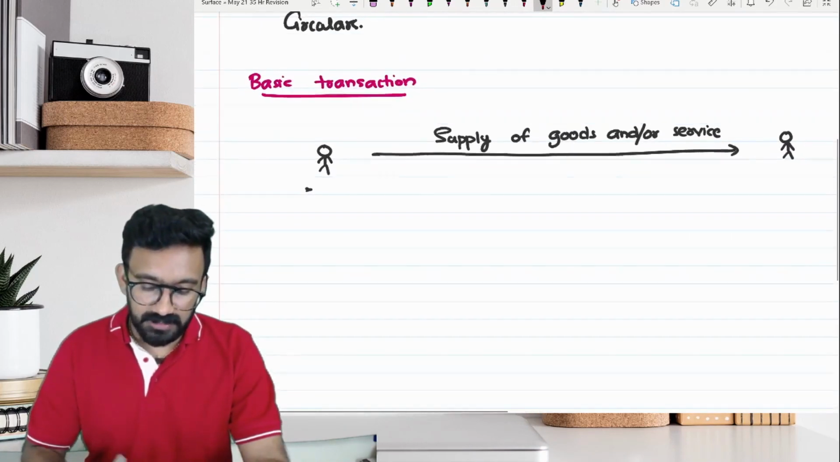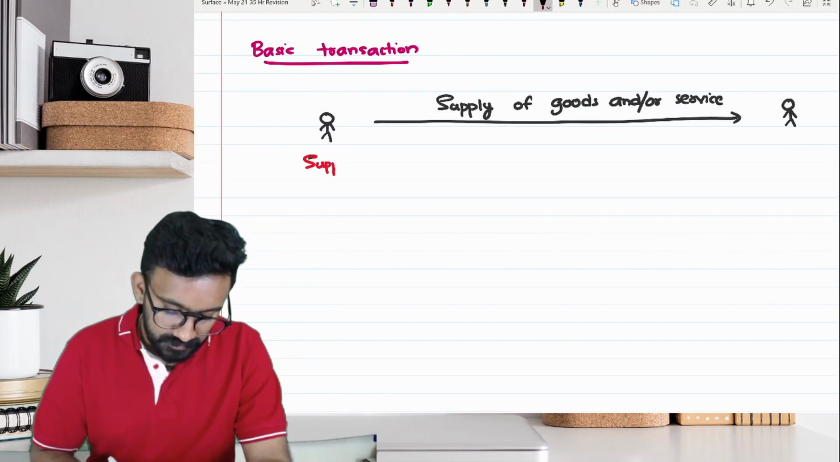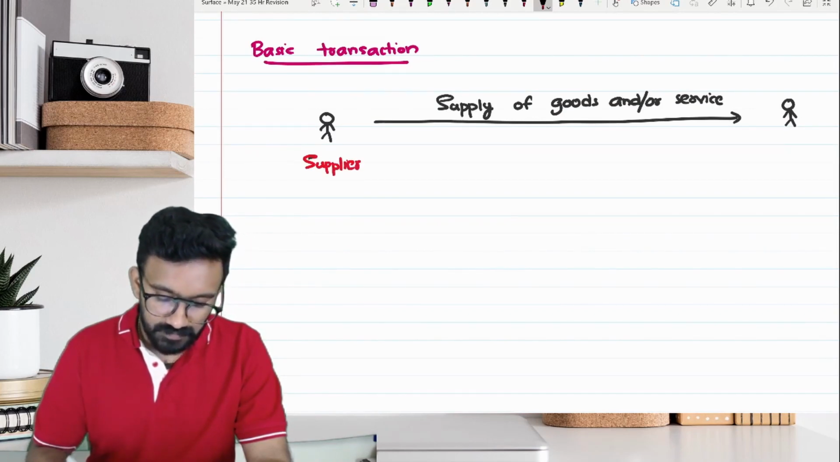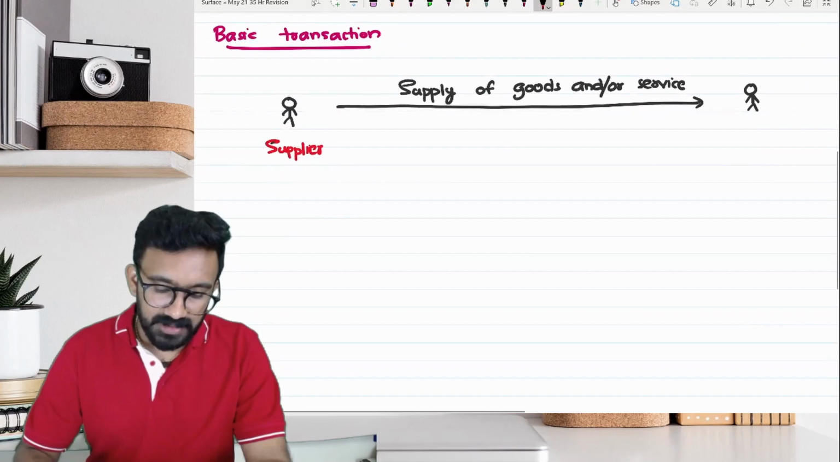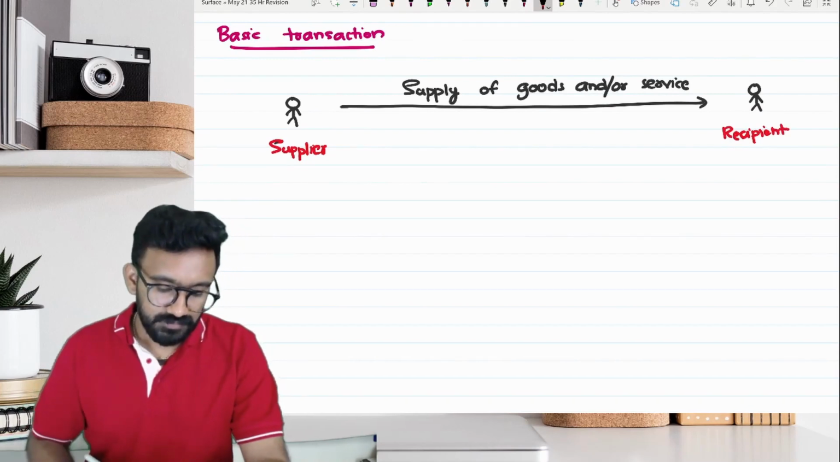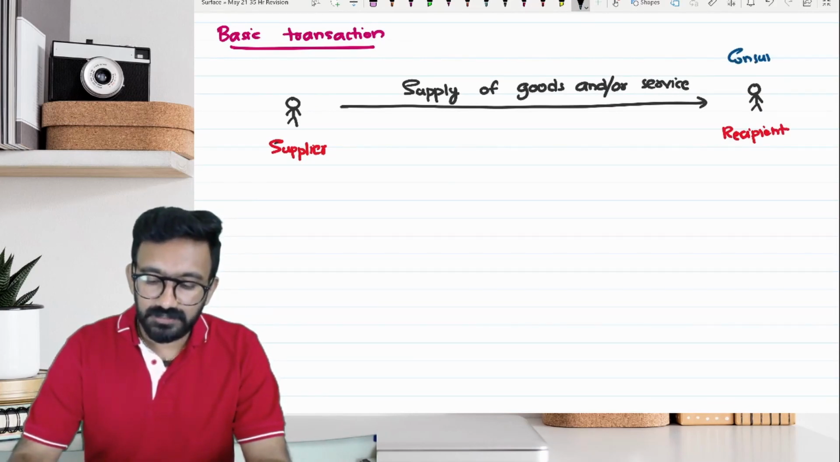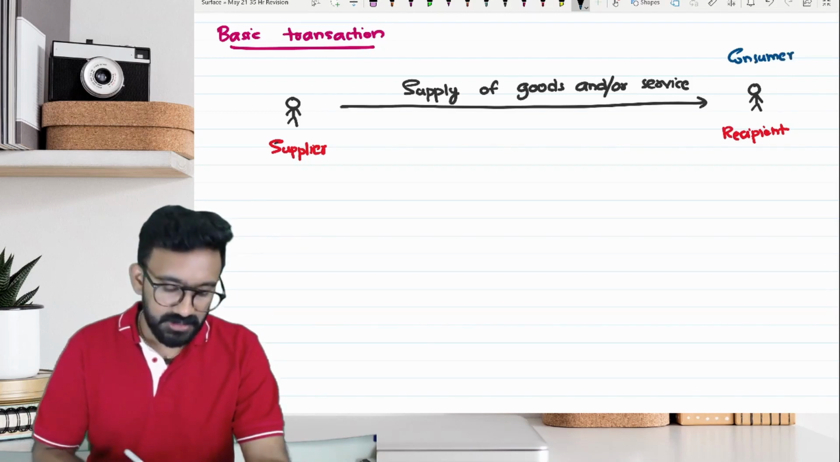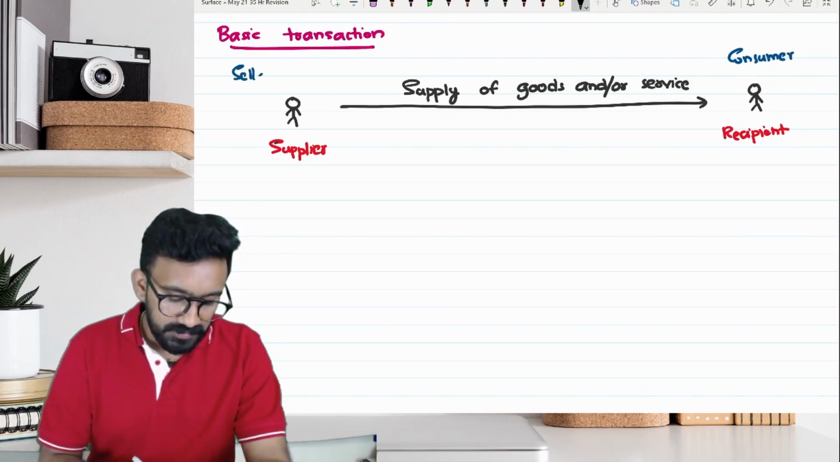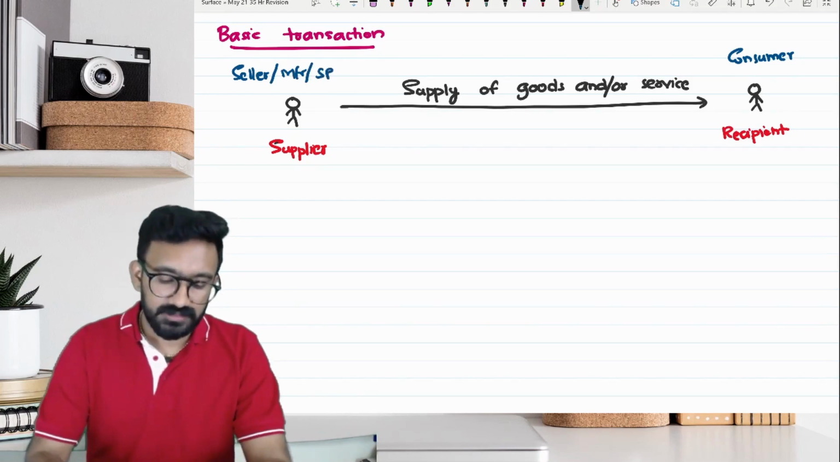will be called as supplier, and the one who is receiving the supply will be called as recipient. So the consumer will be termed in GST as recipient. The seller or manufacturer or service provider will be called as supplier.